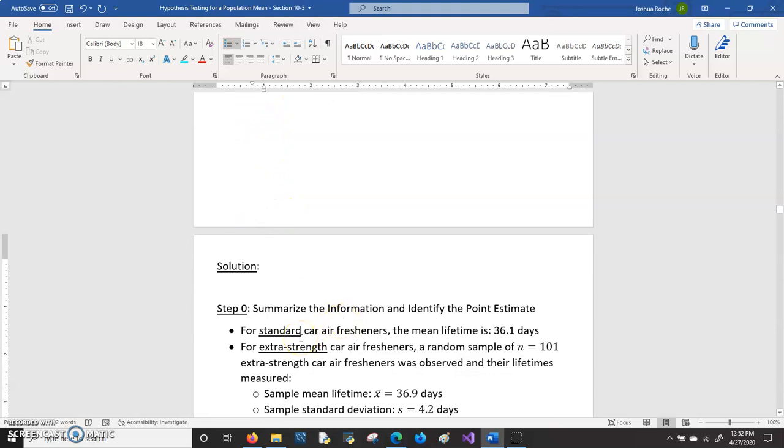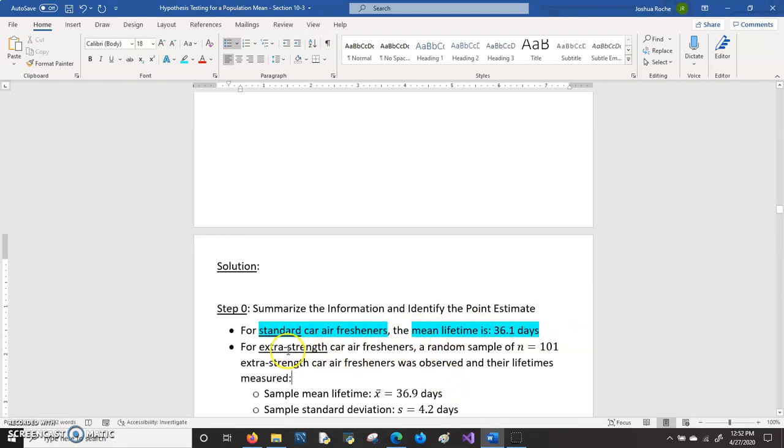In this study, they're comparing two different air fresheners, the standard air freshener and the extra strength air freshener. And it's known that for standard air fresheners, the mean lifetime is 36.1 days.